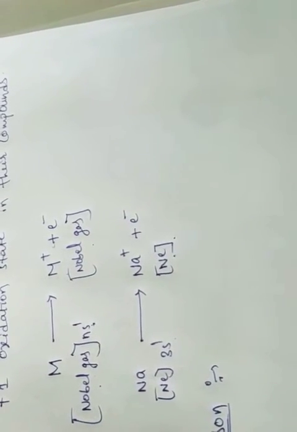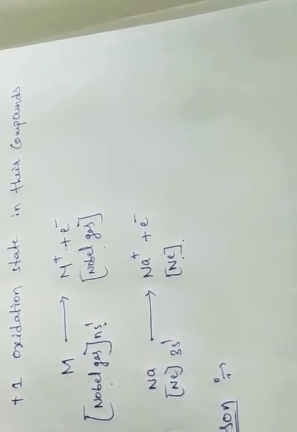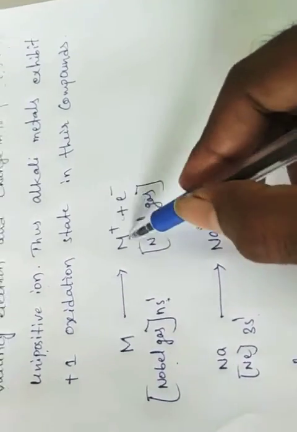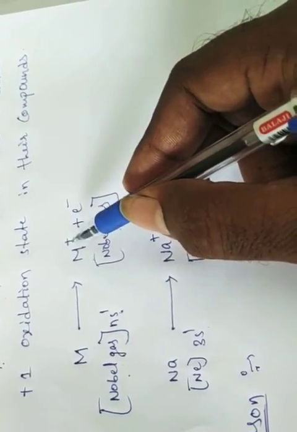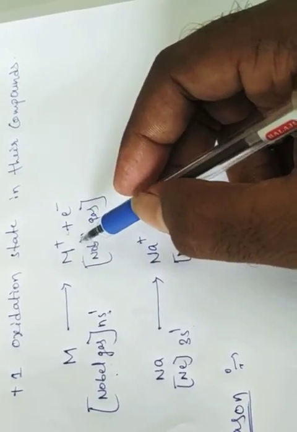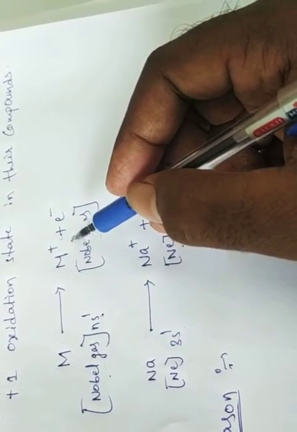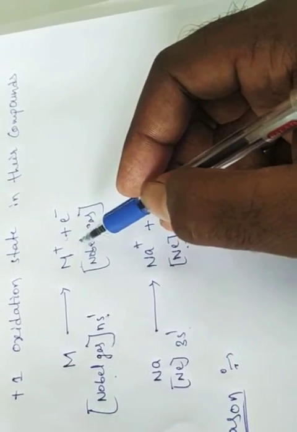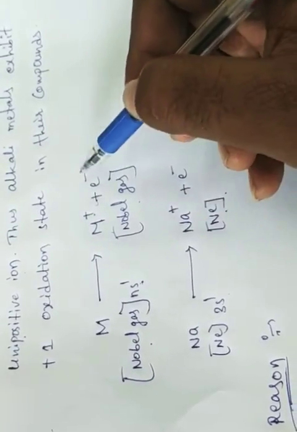So these elements have a strong tendency to form M plus ions in their compounds. The magnitude of second ionization enthalpies is very high and not available under the conditions of formation of chemical bonds. Hence alkali metals do not form M plus 2 ions. Only M plus will be formed.